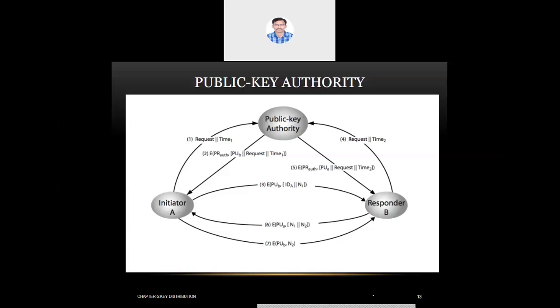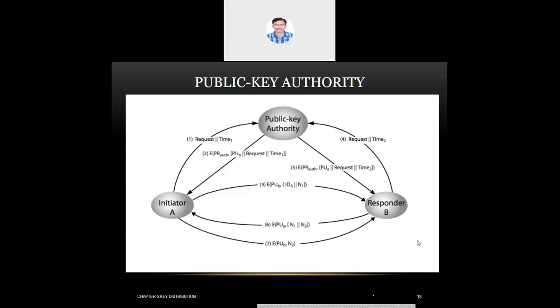So it was not safe to distribute a public key. In the third method, the public key is shared by a trusted authority called the public key authority. So A and B can share their public keys securely through a third trusted medium.